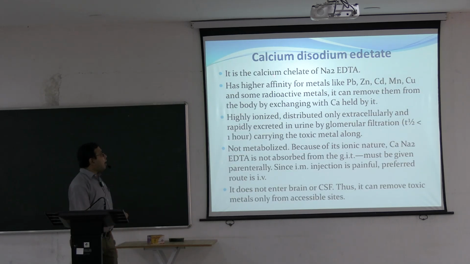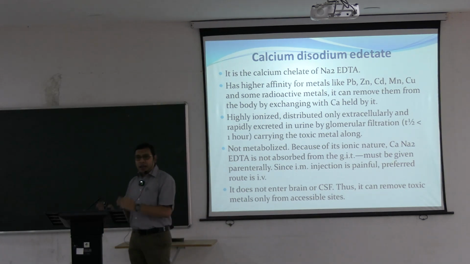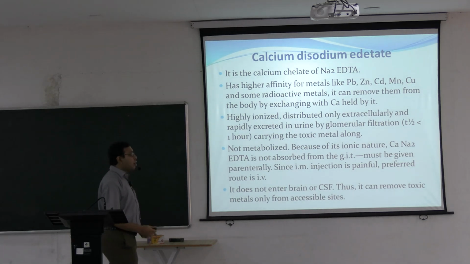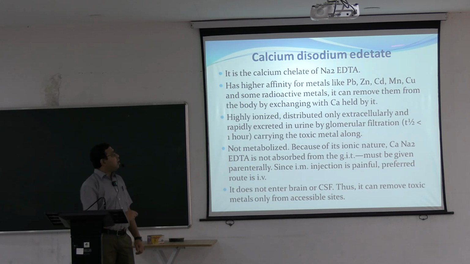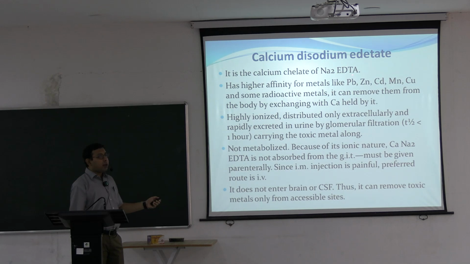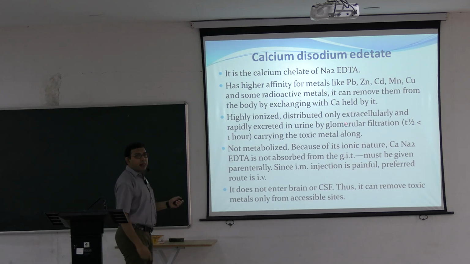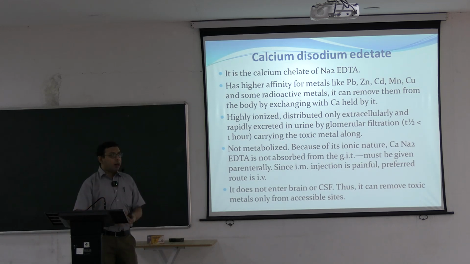Next important, coming to calcium disodium EDTA. Disodium EDTA is also a chelating agent, but calcium disodium EDTA is more potent. The adverse drug reactions are lesser, and it is more commonly used. It is the calcium chelate of the disodium EDTA. They have higher affinity for metals like lead, zinc, cadmium, manganese, copper and some radioactive metals. So it can remove them from the body by exchanging with the calcium held by it, and they remove these heavy metals.